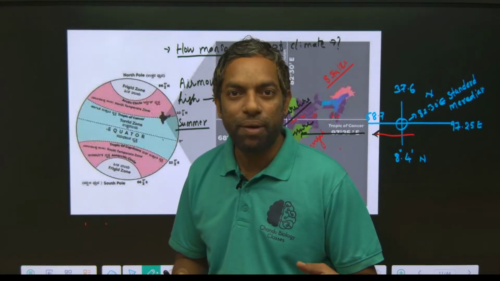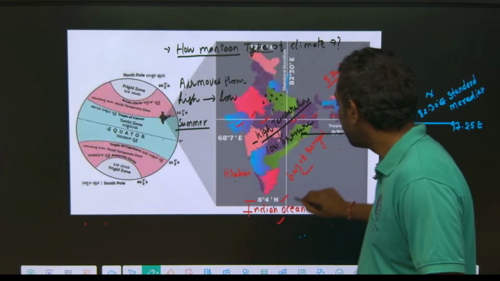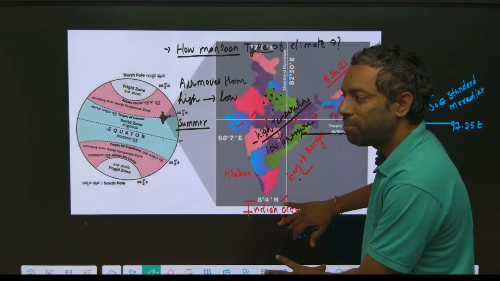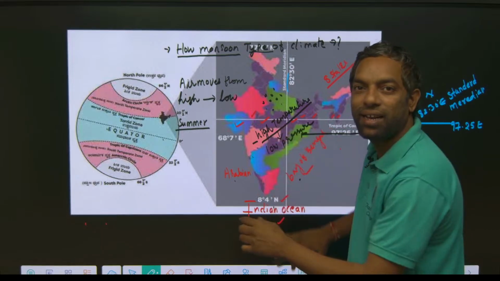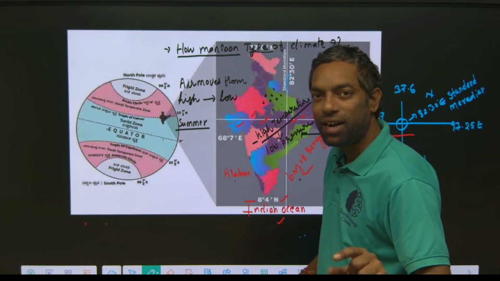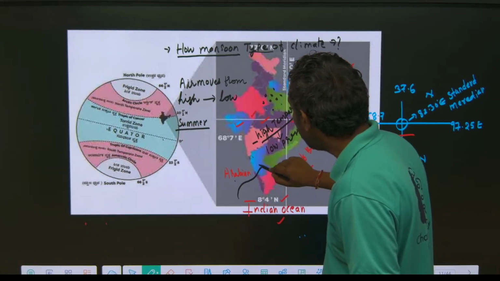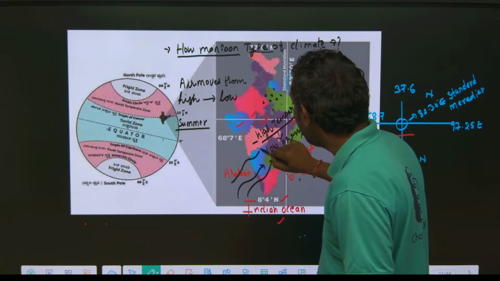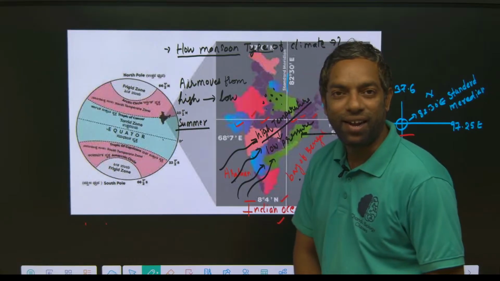As compared with the Arabian Ocean, Indian Ocean and Bay of Bengal, this is the water body. As compared with the water body, the Indian mainland creates low pressure. In that way, air passes from this west side to the east side. They want to enter into the Indian mainland. Air passes to the Indian mainland.